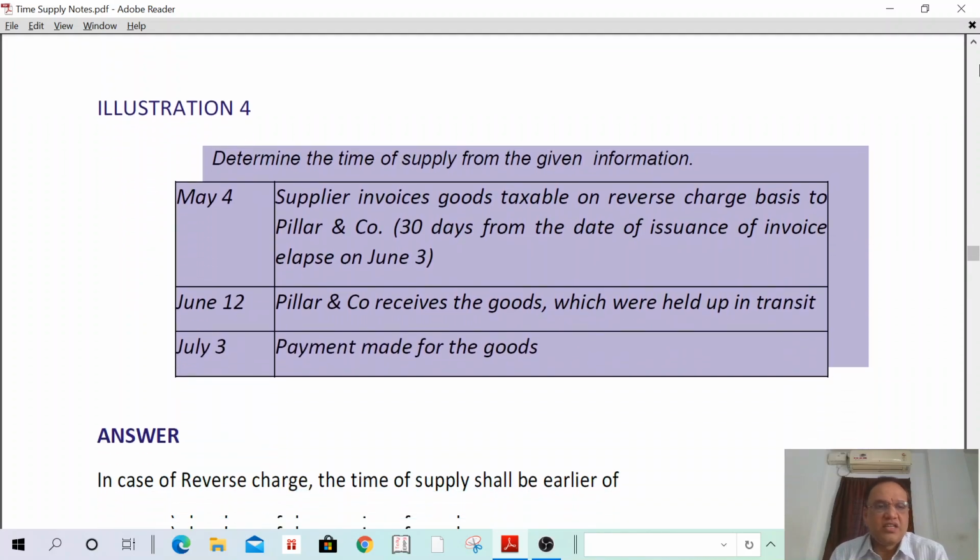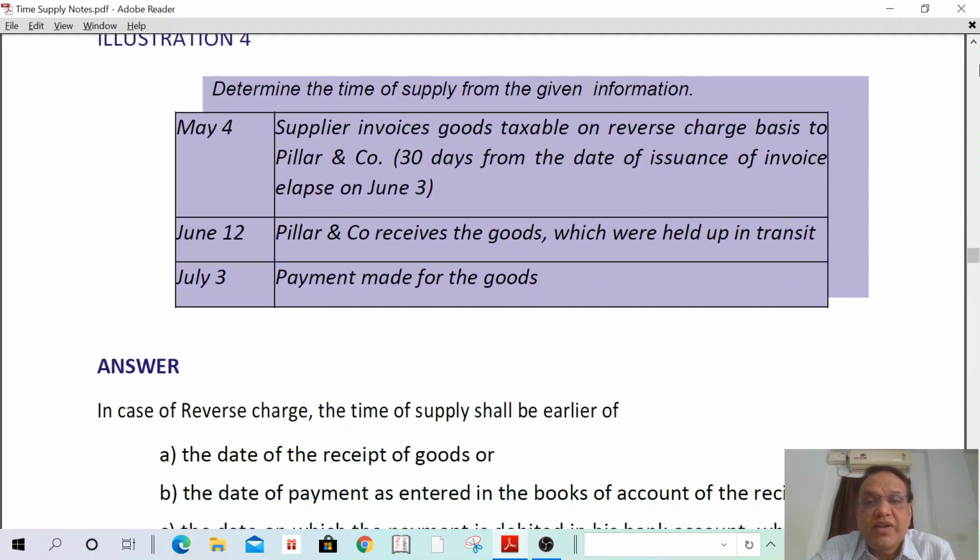Next, another example. Determine the time of supply from the given information. May 4th, supplier invoices the goods taxable on reverse charge basis to Pillar & Company. 30 days from the date of issuance of invoice elapsed on 3rd June. June 12th, Pillar & Company received the goods, and July 3rd payment made for the goods. That means in case of supply of goods on reverse charge, the time of supply shall be the date of receipt of goods, date of payment entered in the recipient books of accounts, date on which the amount has been debited in the recipient bank account, or 31 days from the date of invoice.